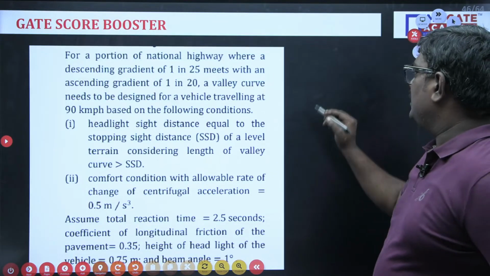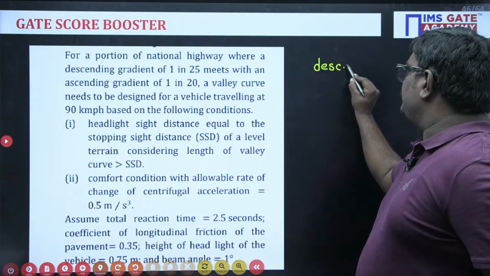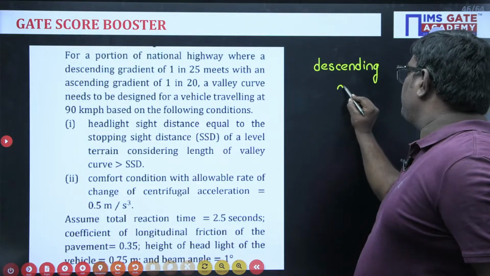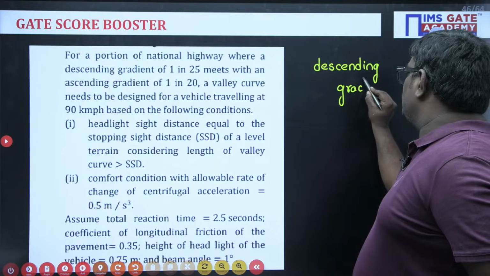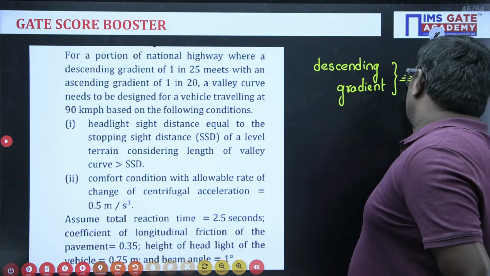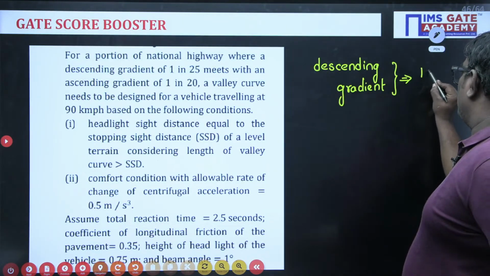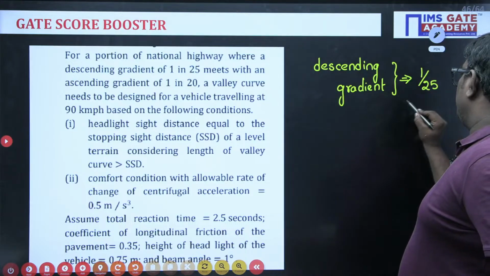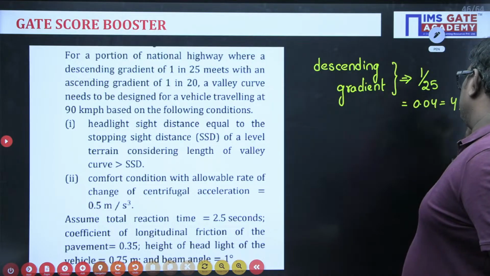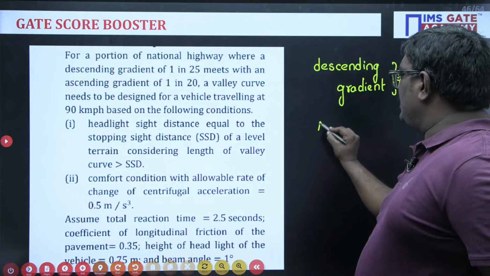So see students, I told you already clearly, whenever there is a descending gradient, here what is the descending gradient value? It is given as 1 in 25. So if I write here 1 by 25, this will be equal to 0.04, or simply you can write it as 4%, and it will be negative. Similarly, in the problem they have given an ascending gradient.